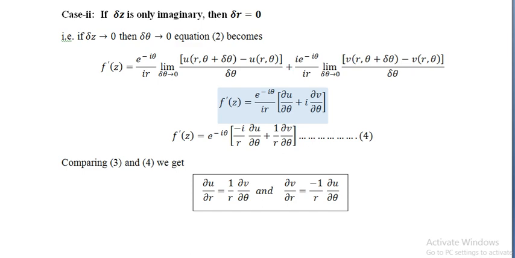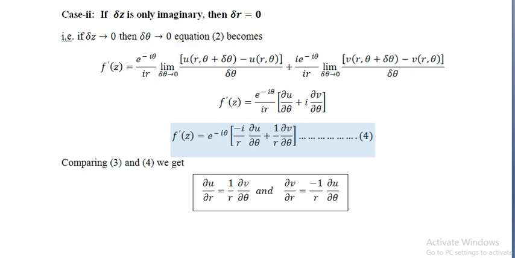If you multiply 1 divided by ir to the whole bracket, it becomes 1 by i dou u by dou theta plus 1 by ir dou v by dou theta, where i and i cancel out, giving 1 by r dou v by dou theta. And 1 by i value is minus i, so it becomes minus i by r dou u by dou theta plus 1 by r dou v by dou theta.